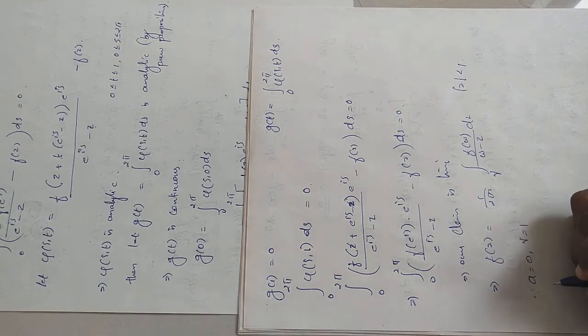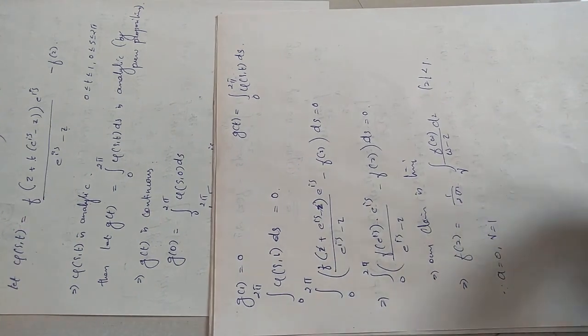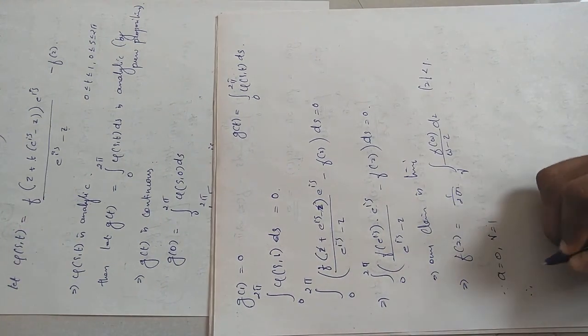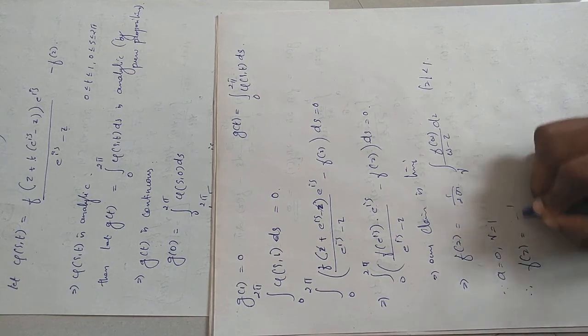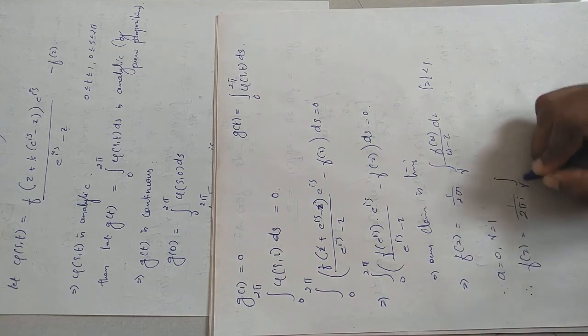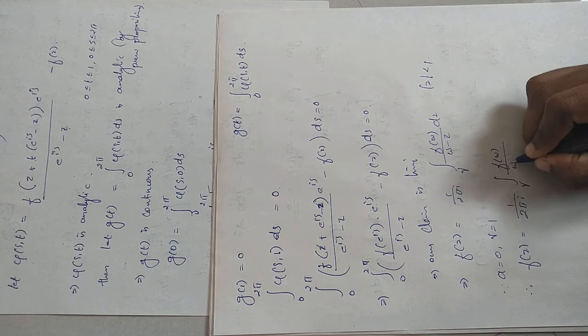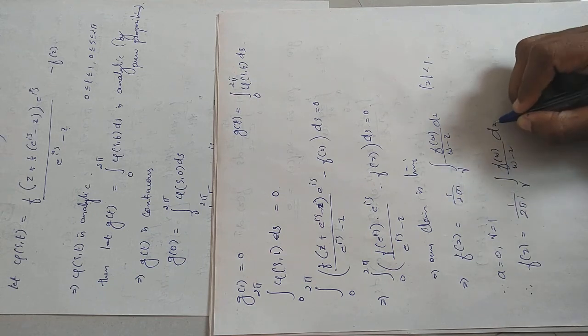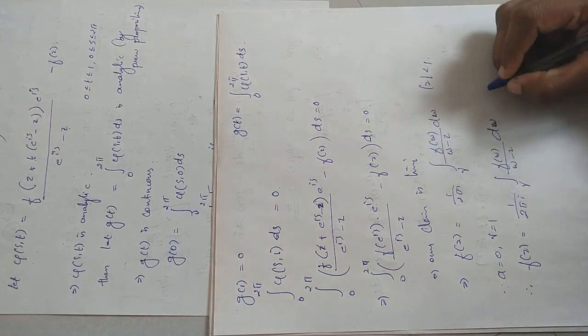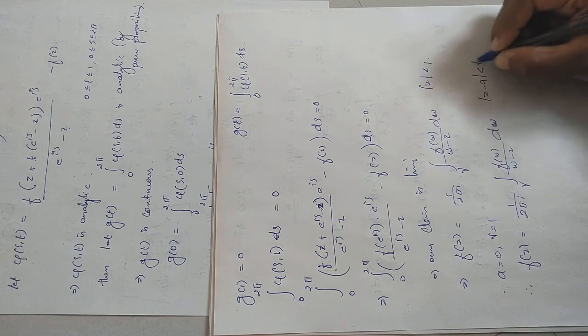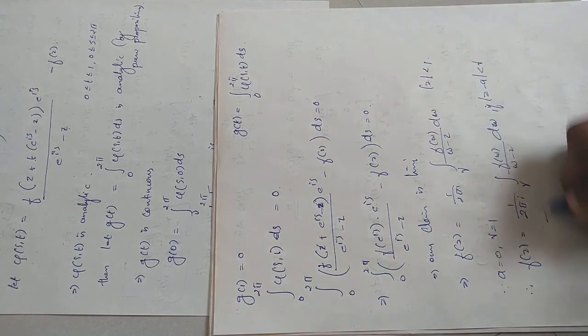So this will be true for any a and any radius in that region G. Therefore f of z can be written as 1 by 2 pi i integral over gamma of f of w divided by w minus z dw, and this will be true for mod z less than r. So that's about this theorem.